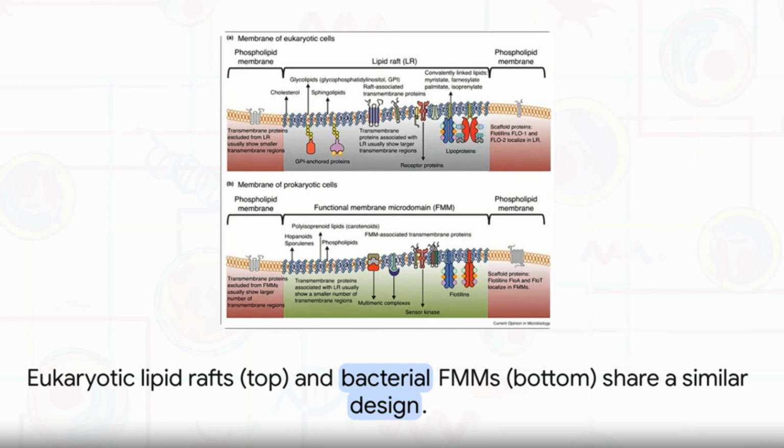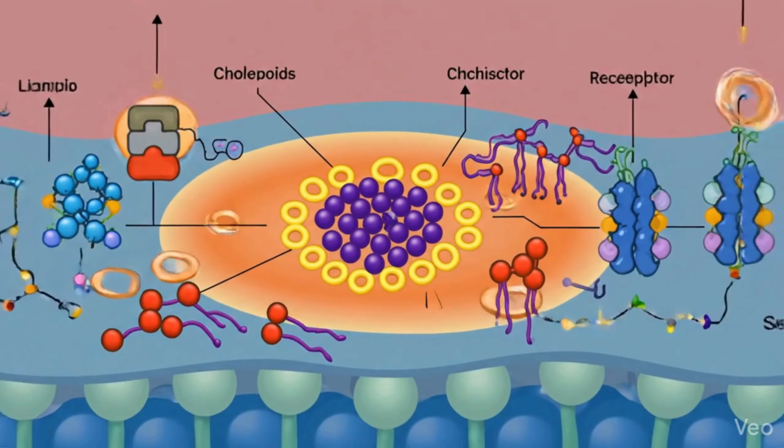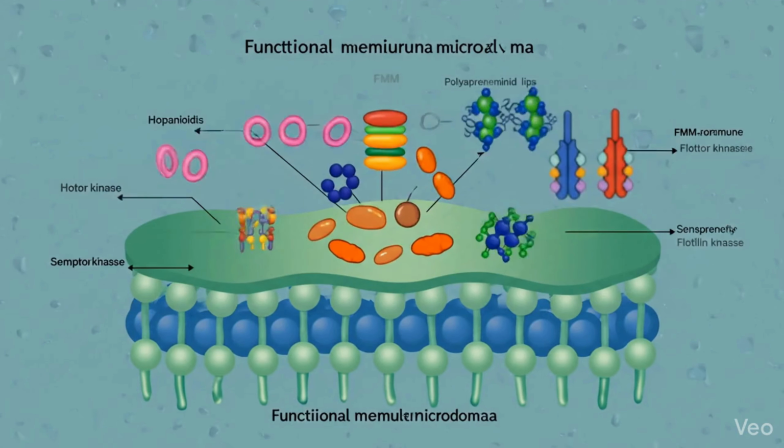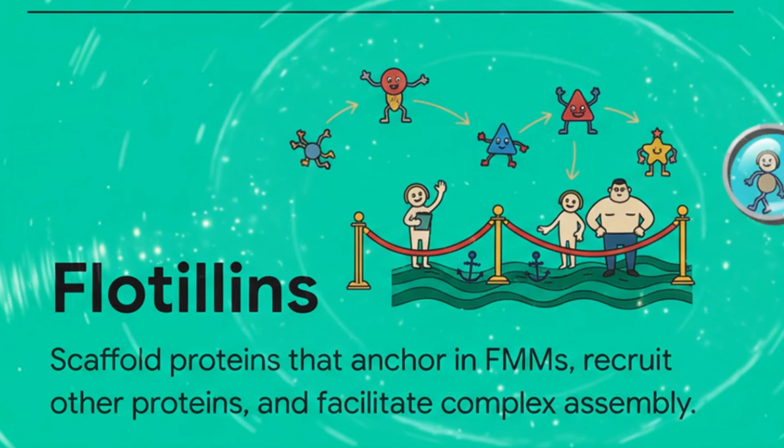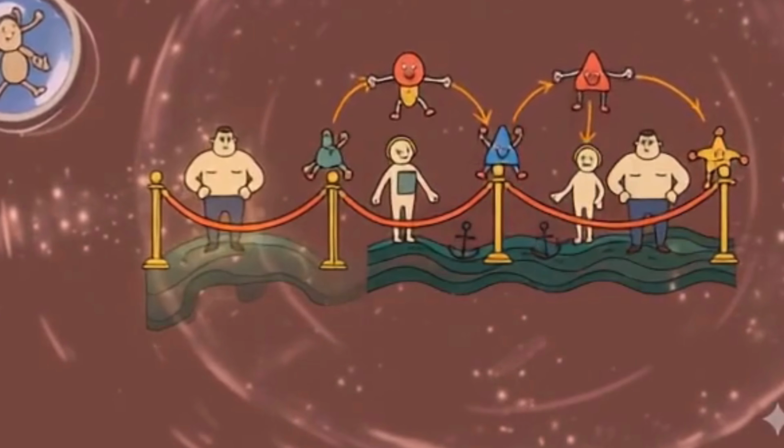FMMs are the prokaryotic counterparts to eukaryotic lipid rafts. While eukaryotes rely on cholesterol, bacteria use rigid lipids like hopanoids and polyisoprenoids to create ordered regions. The structural stability of these domains depends on flotillin-like proteins, specifically FloA and FloT, which act like scaffolds to recruit other protein partners.